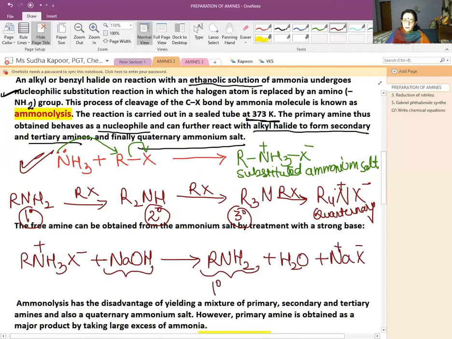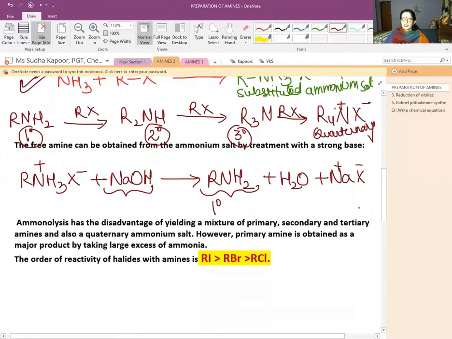But in the above case, what happened? 1 degree amine further reacts with RX to give 2 degree, 2 degree further reacts with RX to give 3 degree, and if the reaction goes on like that, we will get the quaternary ammonium salt. Now, ammonolysis has the disadvantage of yielding a mixture. It gives us 1 degree, 2 degree, 3 degree and the quaternary all going side by side, resulting in formation of various products. However, the primary amine can be obtained when the quaternary ammonium salt is treated with a strong base. Primary amine is also obtained as a major product by taking excess of ammonia. It can also be done here.